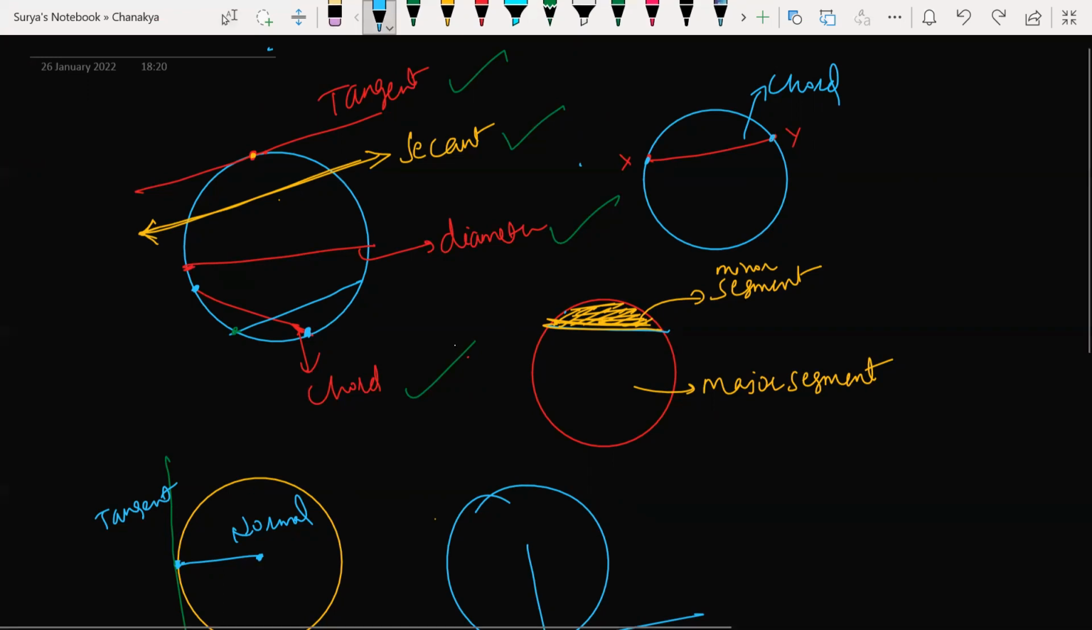See, secant is nothing but a line that passes through the circle. A line passes through a circle at two distinct points. Two distinct points. A line which is passing through a circle at two distinct points is a secant.